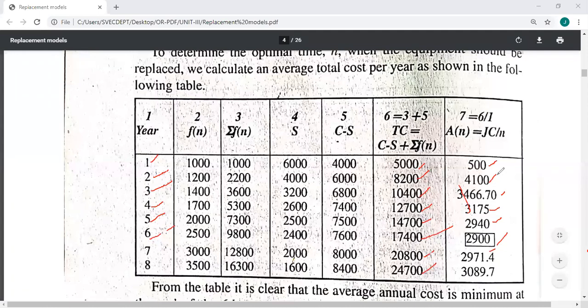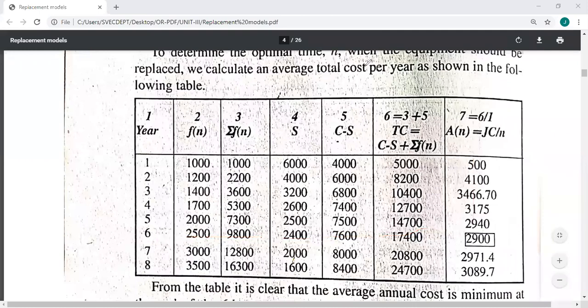Now finally we have to observe all the values. This is 5,000, 4,100, that means decreasing. 3,466, next decreasing, decreasing, decreasing. If you see here, this value is increasing. These two are increasing. So this is the minimum value when compared to all these values. This is the minimum value. The corresponding year here is the 6th year. So that is all about the problem.